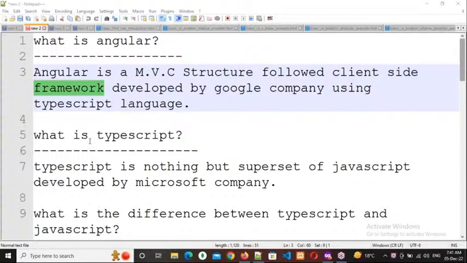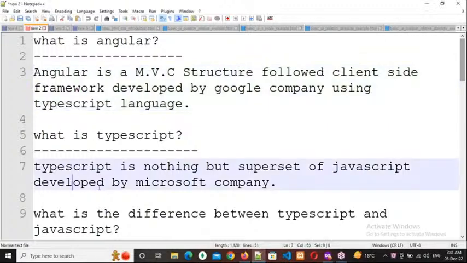TypeScript is nothing but a superset of JavaScript developed by Microsoft company. Google company developed Angular, and Microsoft developed TypeScript. Angular is developed using the TypeScript language. Now tell me, who is the owner of Angular? Google or Microsoft or both?